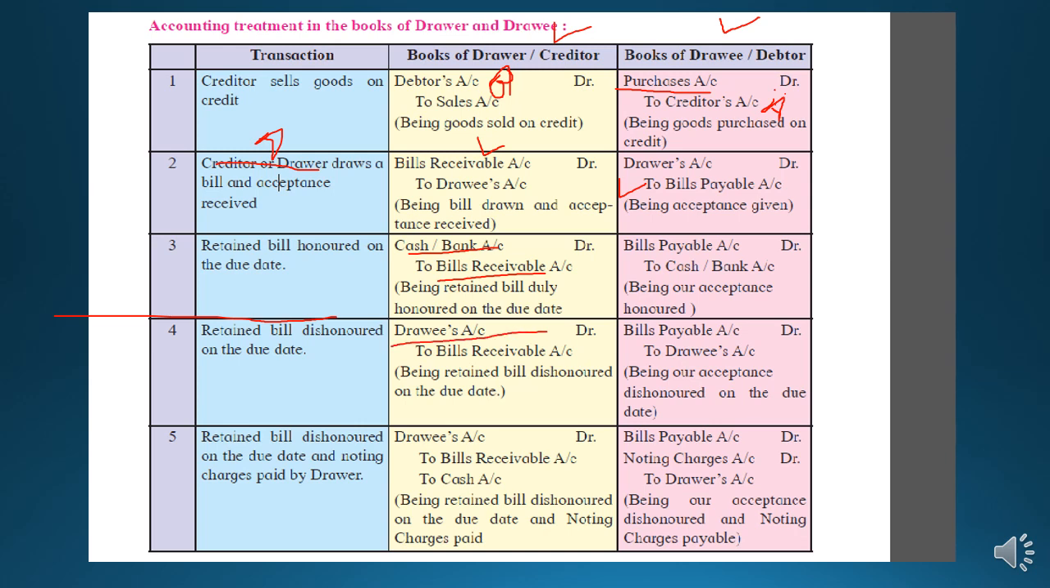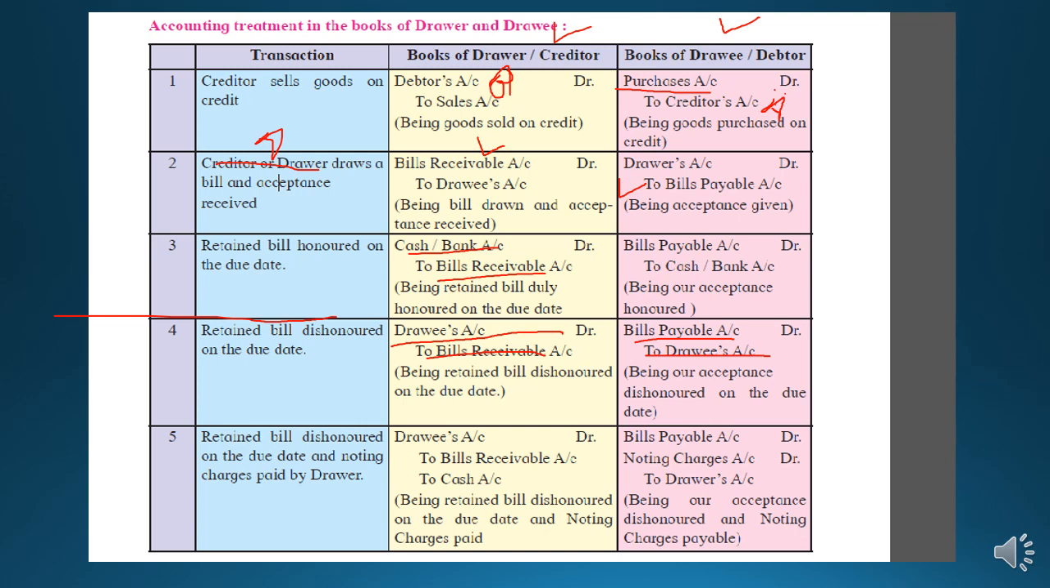So the drawee dishonors the bill, and what is the bills receivable? The bill will go from the drawer for cancellation. So the drawee's account is debited, because the bill will go to the drawee for cancellation and renewal. Drawee account debit to bills receivable account, being retained bill dishonored on due date. And the reverse entry of this will be bills payable account debit to drawee, because the bills payable will again come to the drawer, and the drawee is the giver of that. Students, accordingly the narration will be written, being our acceptance dishonored on the due date.